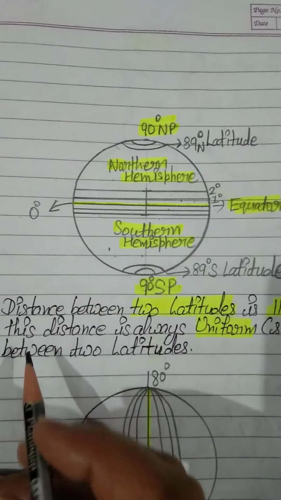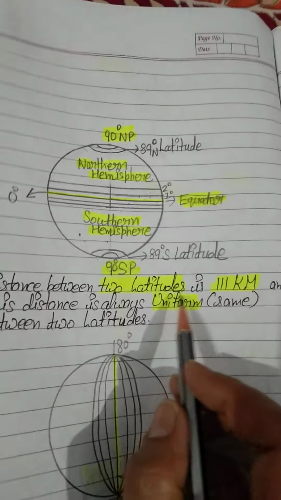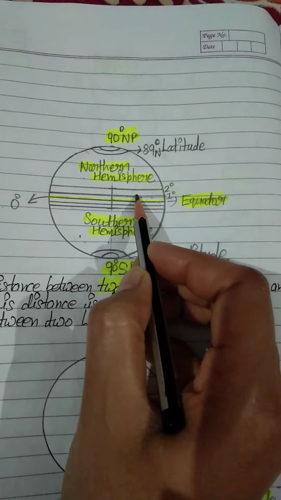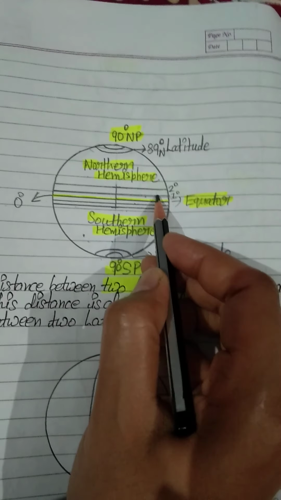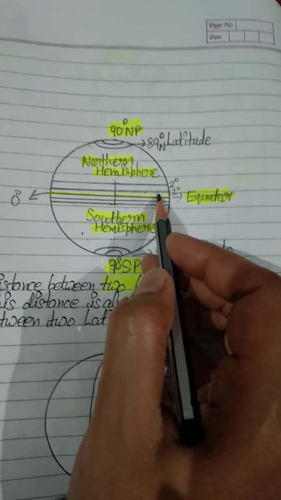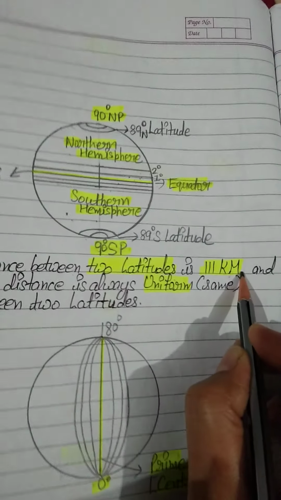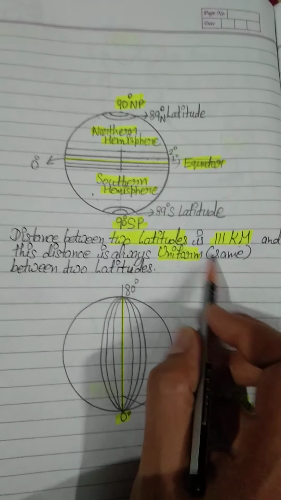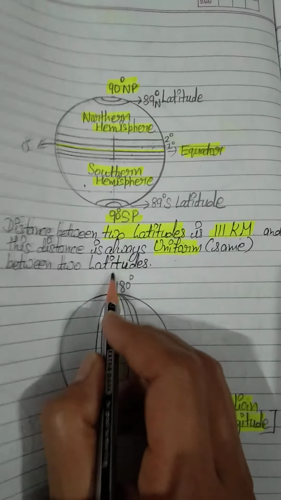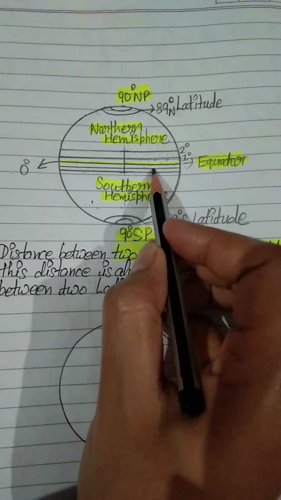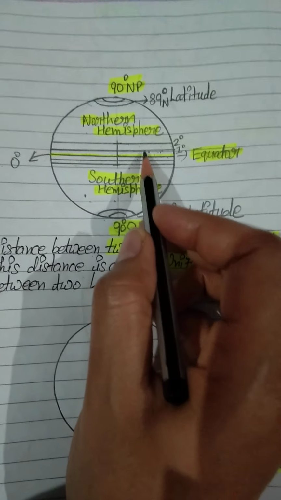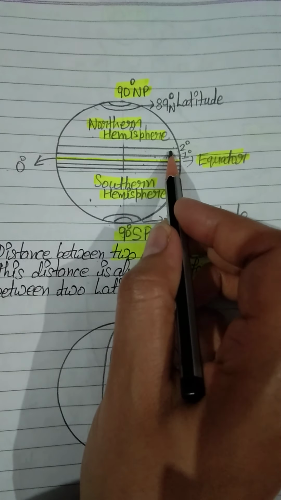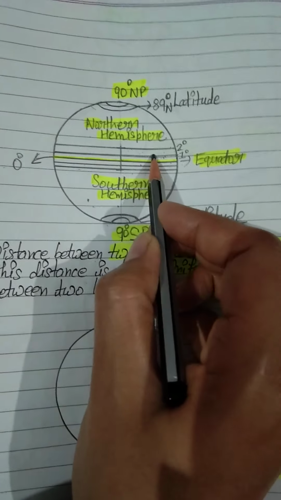Okay students, you know the distance between two latitudes is 111 kilometer. The distance between two latitudes, it means 0 to 1 degree latitude, how much distance we have? 111 kilometer. And you know this distance is always uniform, means same. It means 0 degree to 1 degree, 111 kilometer distance. And between 1 degree to 2 degree, it is also 111 kilometer.